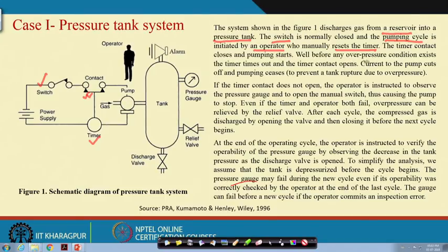Well before any overpressure condition exists, the timer times out. The timer will time out before the designed maximum pressure. The timer times out and the timer contact opens. The timer contact opens, power gets disconnected, and the pump stops.